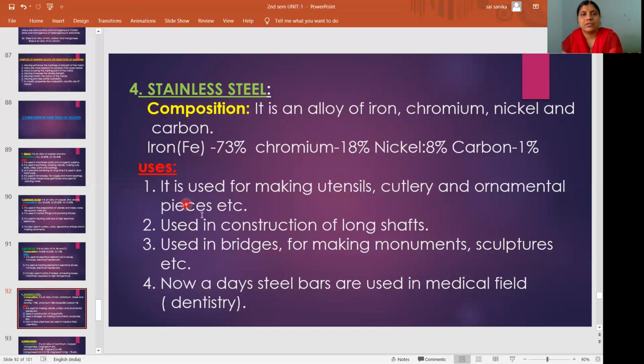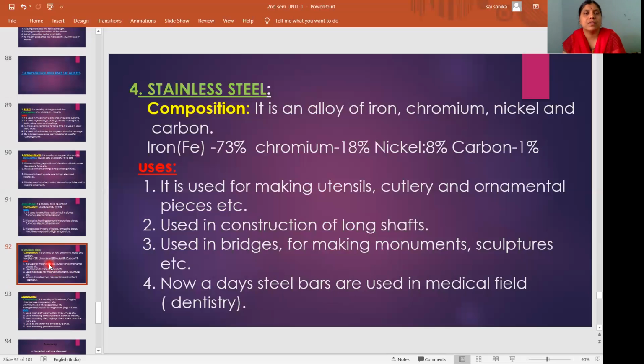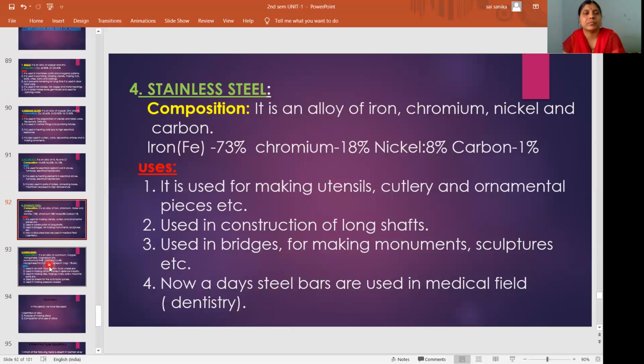These are the uses: first utensils, kitchenware, cutlery like knives, and ornamental pieces are also done by this stainless steel. Long shafts, making monuments, sculptures, even in bridges this stainless steel is used, and steel bars are used in dentistry, that is in the medical field. So these are some of the uses of stainless steel.